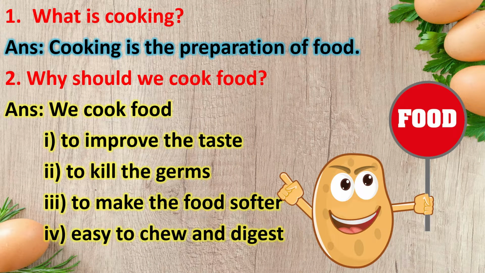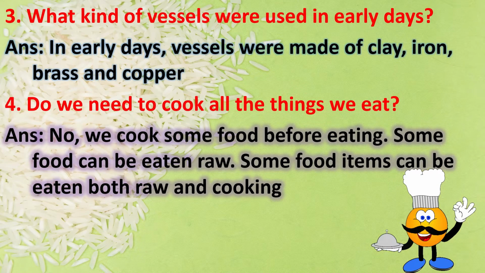Why should we cook food? We cook food to improve the taste, to kill the germs, and to make the food softer and easy to chew and digest. What kind of vessels were used in early days? In early days, vessels were made of clay, iron, brass, and copper.